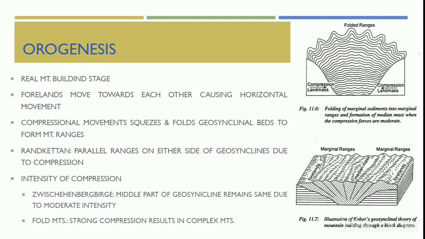Orogenesis is the real stage of mountain building process. Under this stage, both the forelands or the cratogene started to move towards each other as a result of horizontal movement caused due to the contraction of earth. When the forelands come together, it squeezes and folds the geosynclinal beds to form mountain ranges. The parallel ranges formed on either side of the geosynclines are called as Randketten or the marginal ranges.